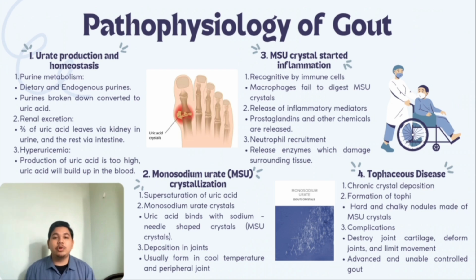Next is monosodium urate, or MSU, crystallization. When uric acid levels become too high, the blood becomes supersaturated with uric acid.